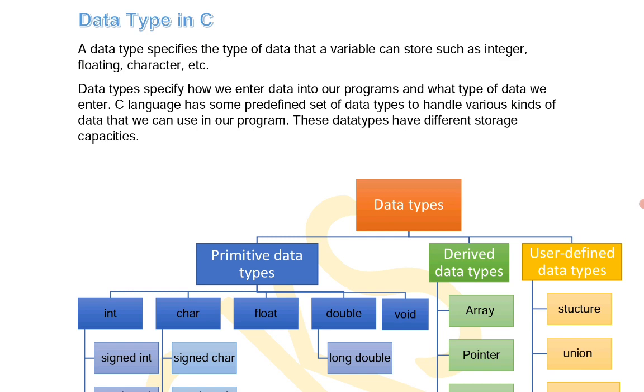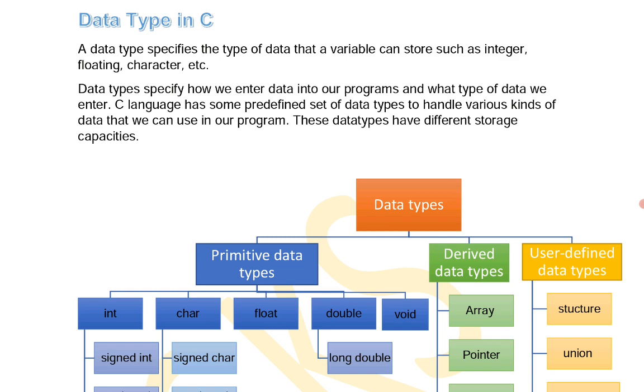A data type specifies the type of data that a variable can store, such as integer, floating, character, etc. In any programming language, a data type tells which type of data or information is to be stored in a variable in a program.